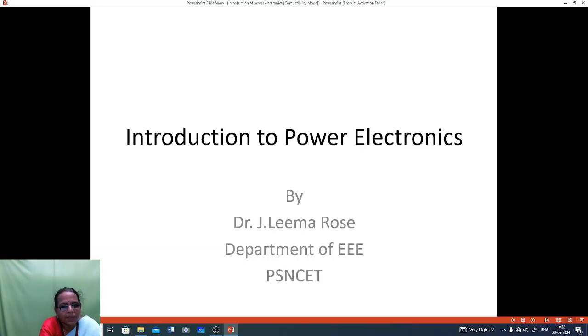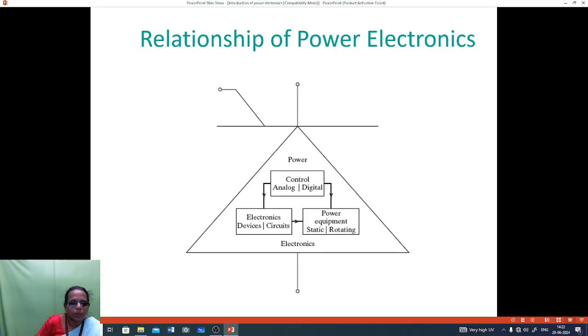The lecture topic is Introduction to Power Electronics. Relationship of power electronics: normally, power electronics have control. Control in the sense means analog and digital. And for electronics, electron devices and circuits are there. Then with that, you have to use the power equipment, static and rotating.